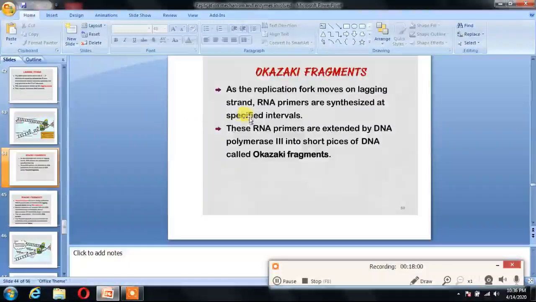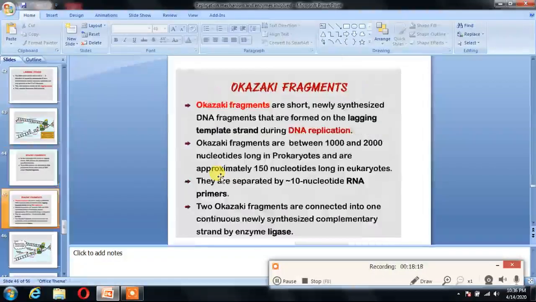Okazaki fragment. As the replication fork moves on the lagging strand, RNA primers are synthesized at specific intervals. These RNA primers are extended by DNA pol 3 into very short pieces of DNA, and these short pieces of DNA are called Okazaki fragments.